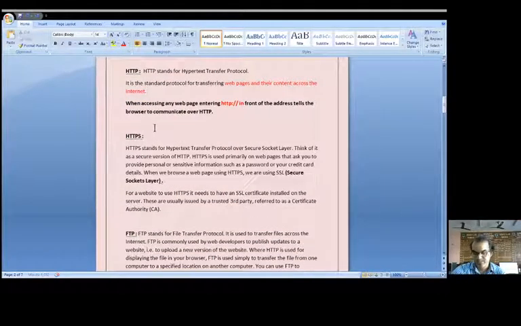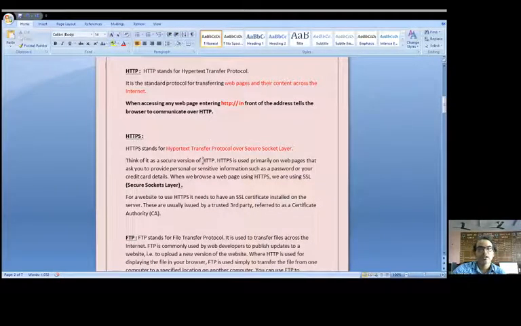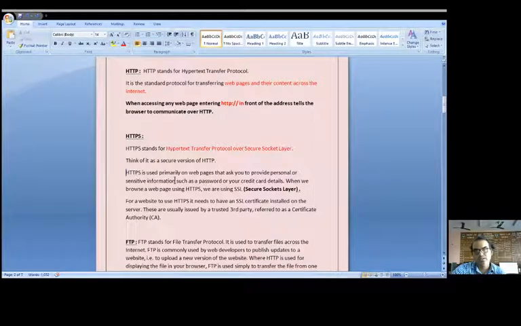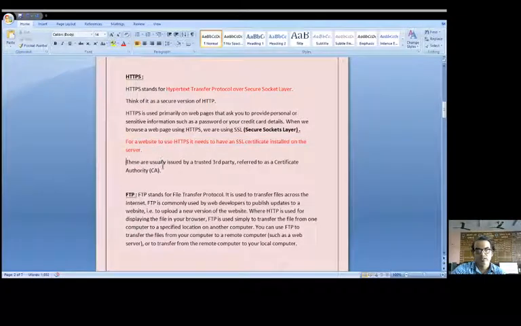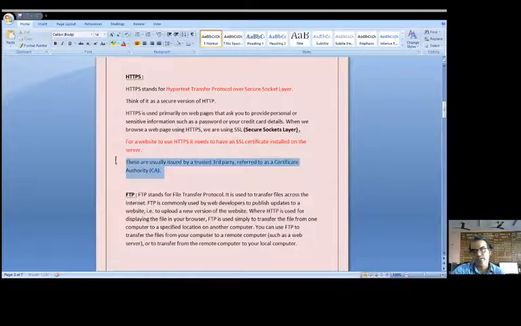What do they mean by HTTPS? HTTPS stands for Hypertext Transfer Protocol over Secure Socket Layer. Secure Socket Layer was first introduced for financial transactions by the Netscape Navigator web browser. So HTTPS is the secure version, and it is used primarily on web pages that ask for personal or sensitive information such as passport or credit details. For a website to be HTTPS, it needs to have an SSL certificate installed on the server. Very important. These are usually issued by a trusted third party, which is referred to as a certificate authority.